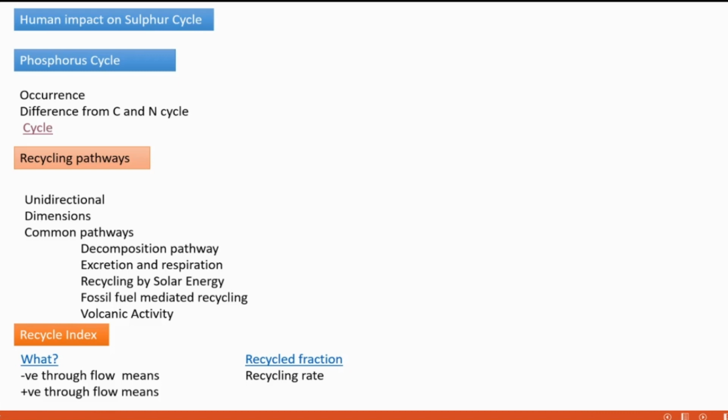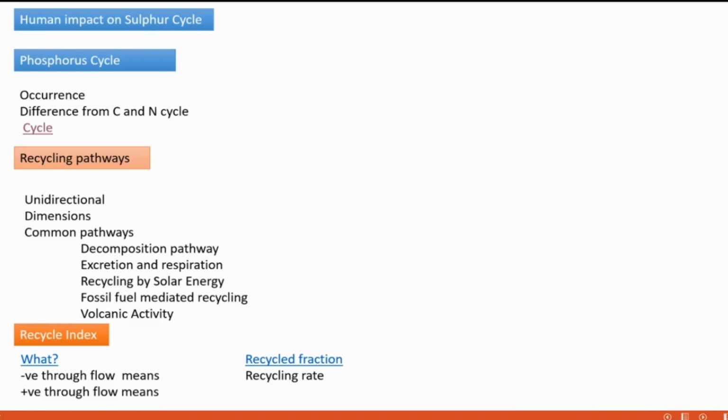I think you are confused. One more time, I will explain. What is the recycle index? It is a ratio. Ratio of what? Ratio of material cycled between the compartments. Compartments means hydrosphere, lithosphere, atmosphere. How much matter is cycling between them, compared to the total throughflow. Total throughflow means the total amount of matter cycled throughout the compartments. That ratio is the recycle index.